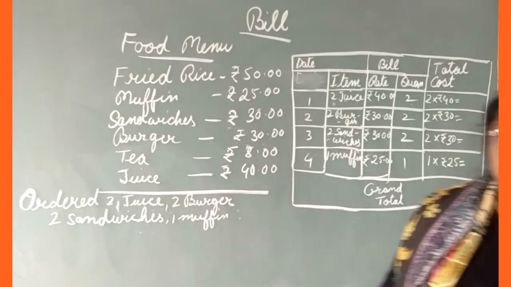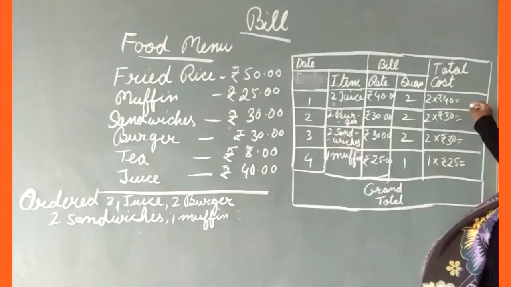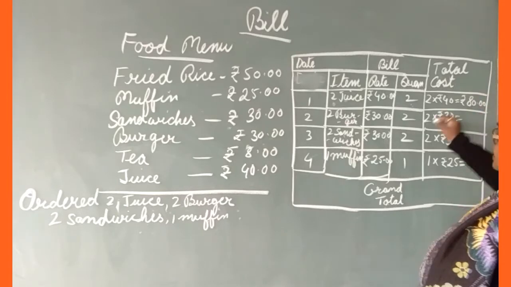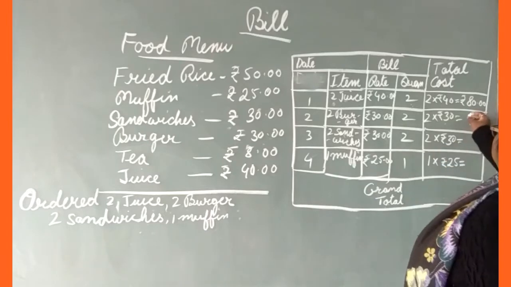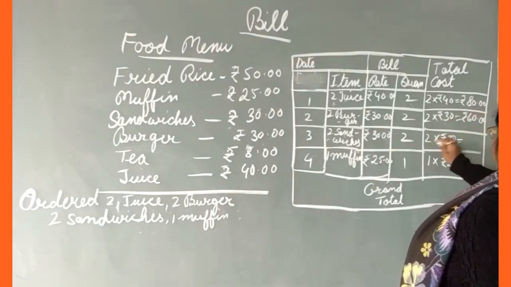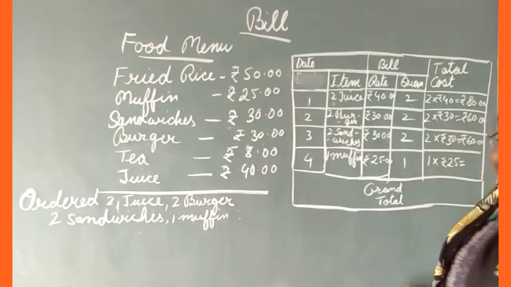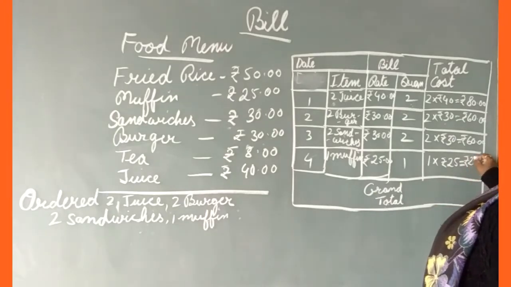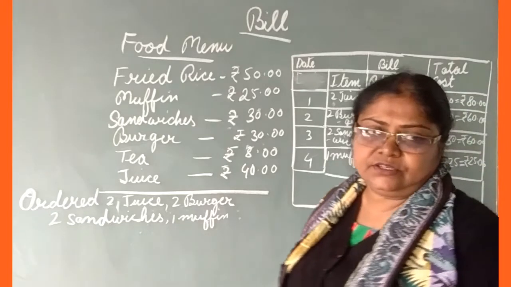So what you will do here is multiply 40 by 2. When you multiply 40 by 2, what do you get? Rupees 80. Here you multiply 30 by 2, what do you get? Rupees 60. Here also rupees 60. And here 25 means rupees 25. Okay, till here it is clear to you all.